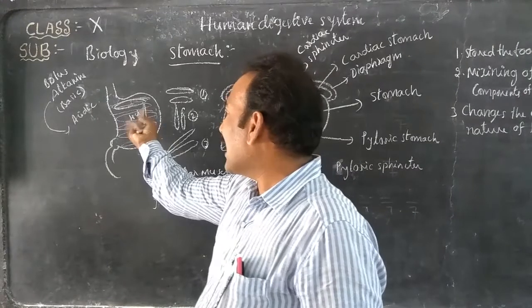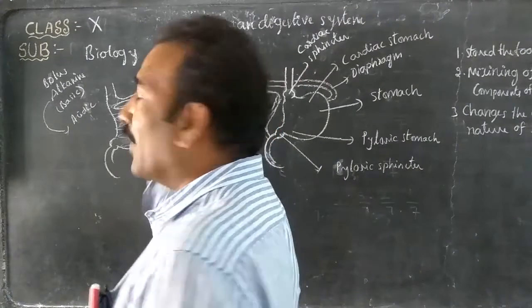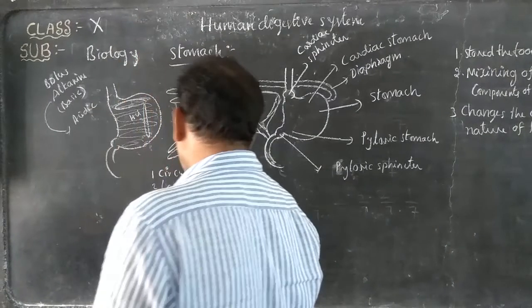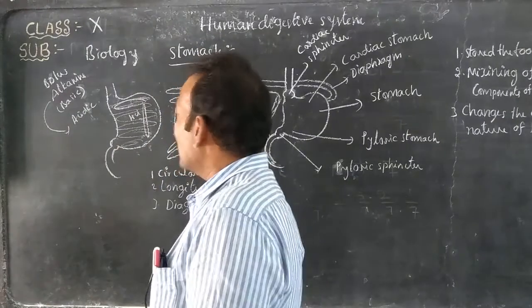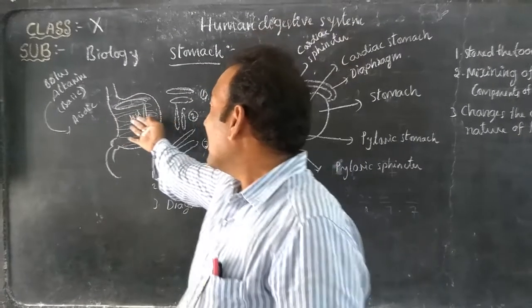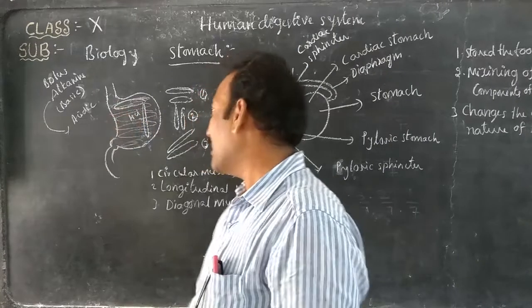They produce contractions and relaxations, producing wave-like movements. These are called peristaltic movements. Due to these movements, the food is churned in the stomach.